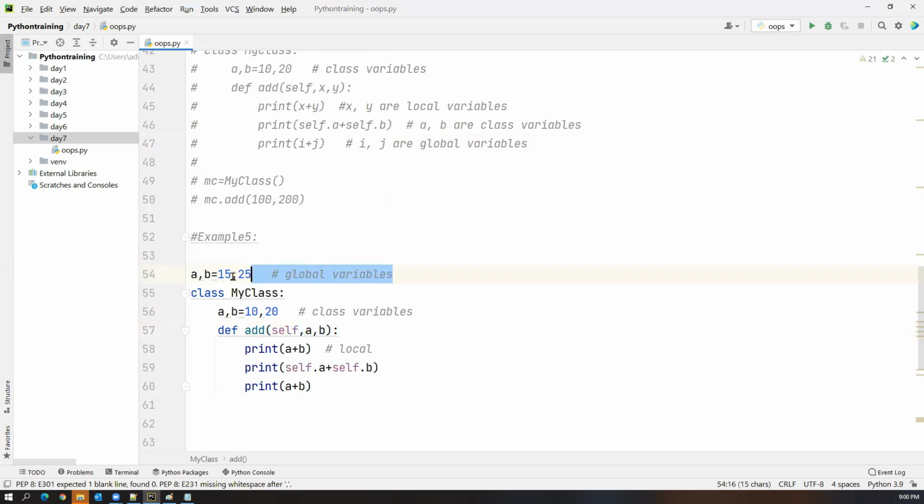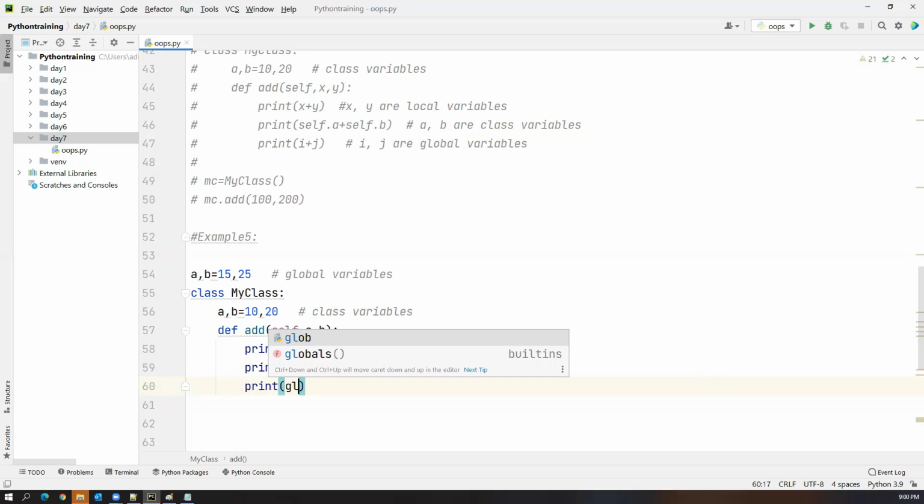But how can we access the global variables if the variable names are the same? To access the global variables, we cannot access them directly, so we have to follow a different syntax. We have to use one internal function called globals.